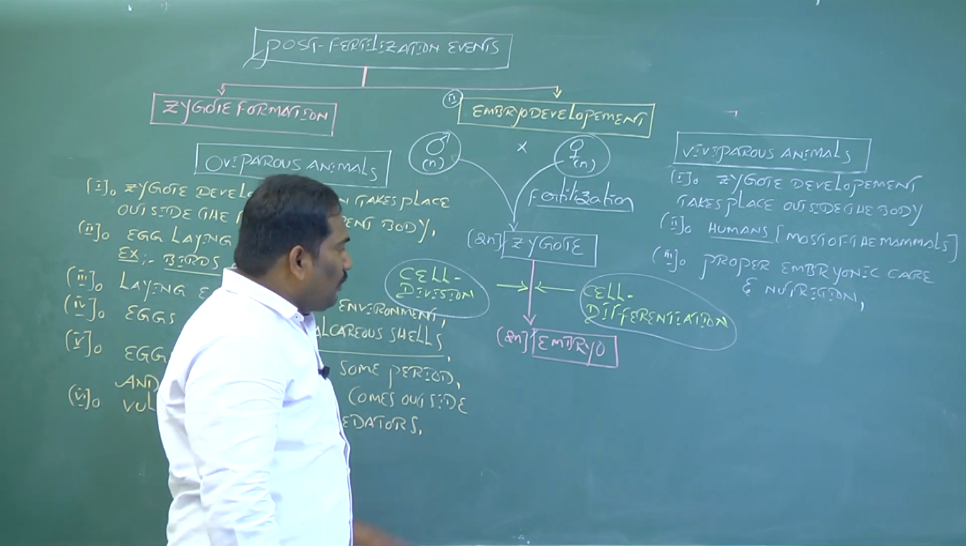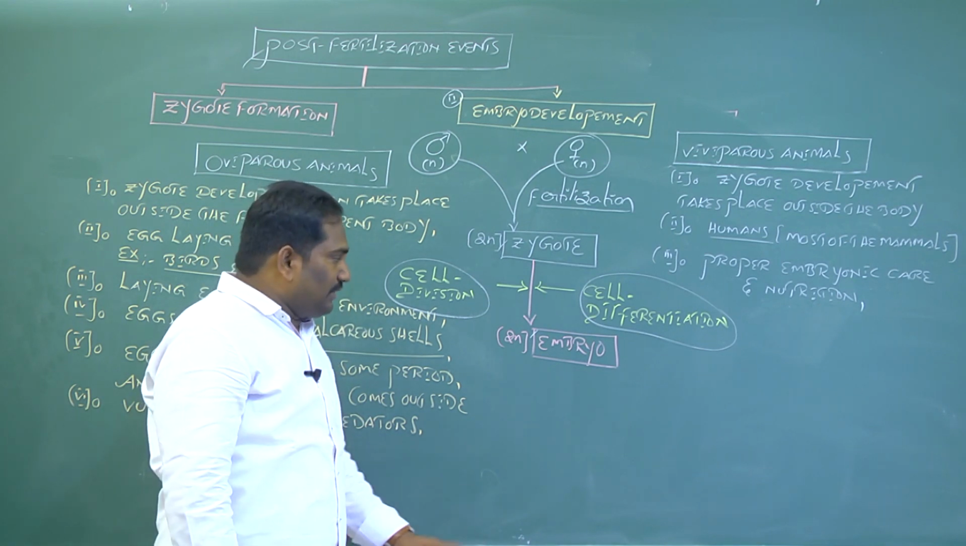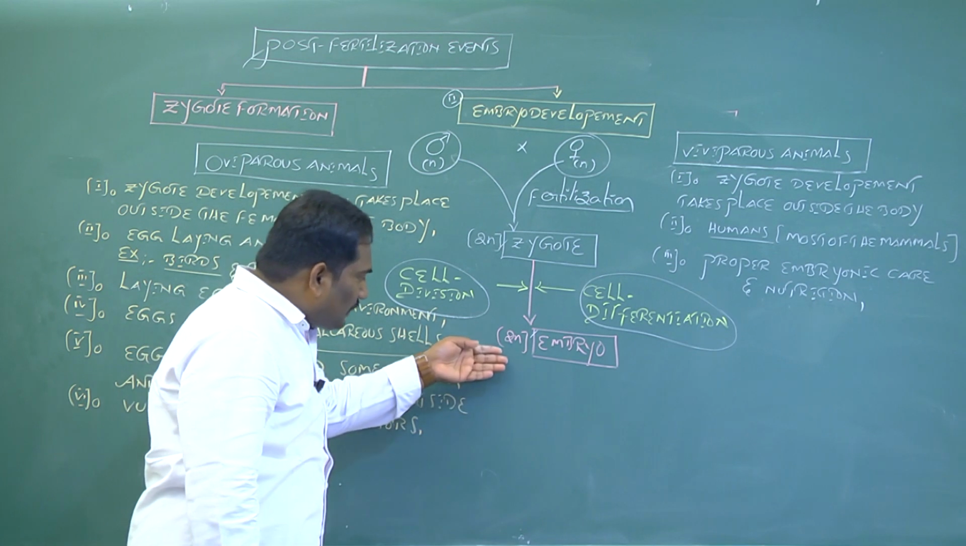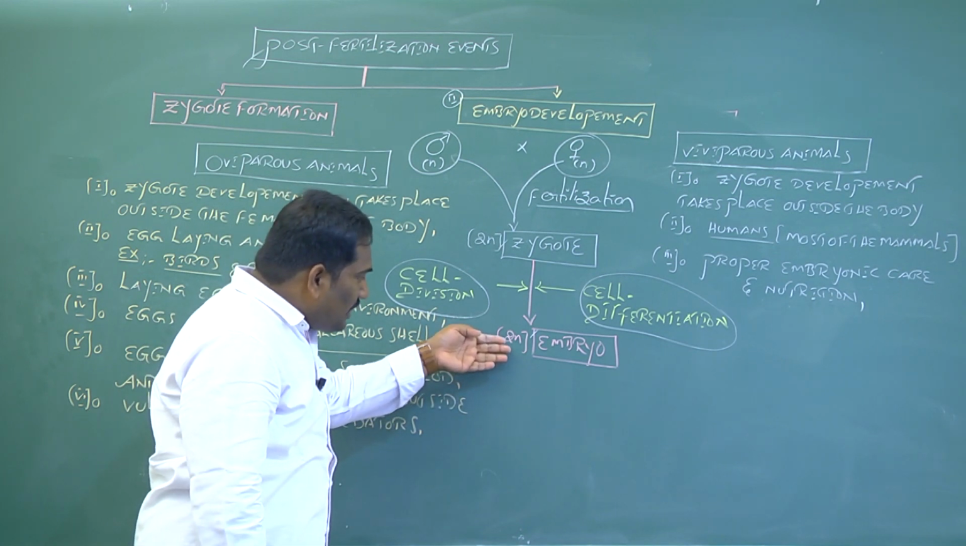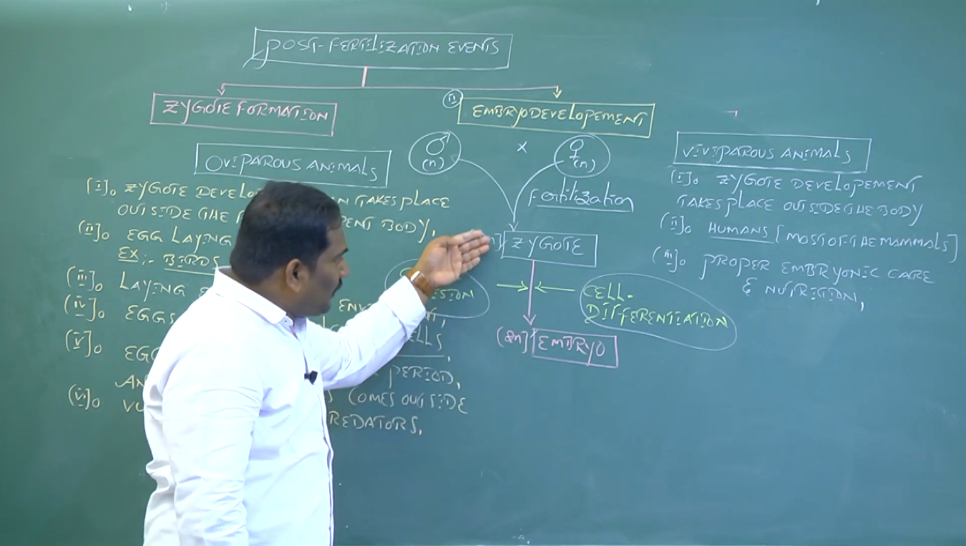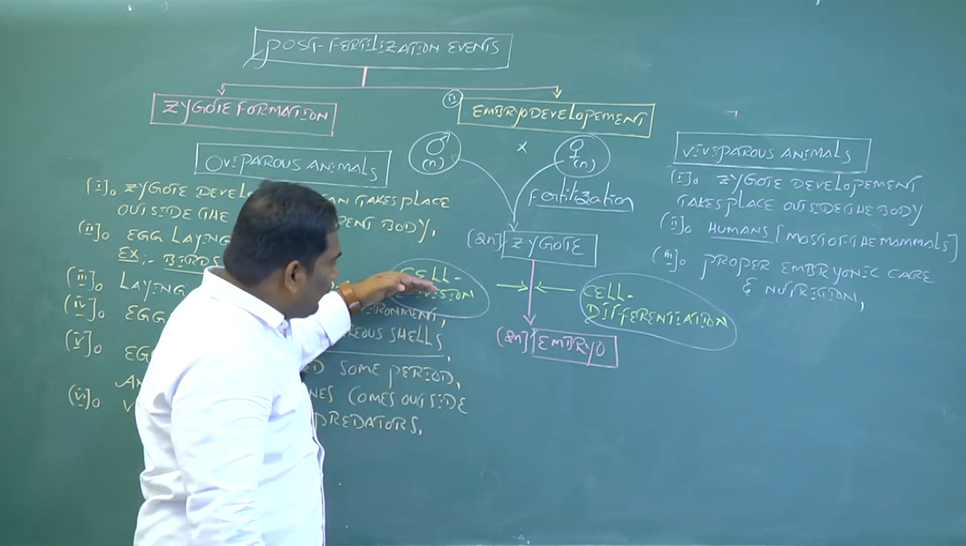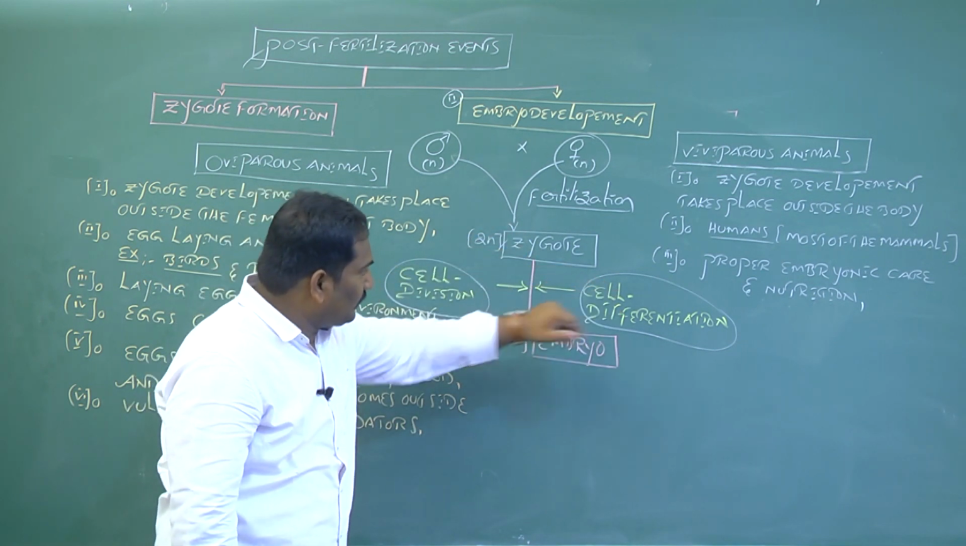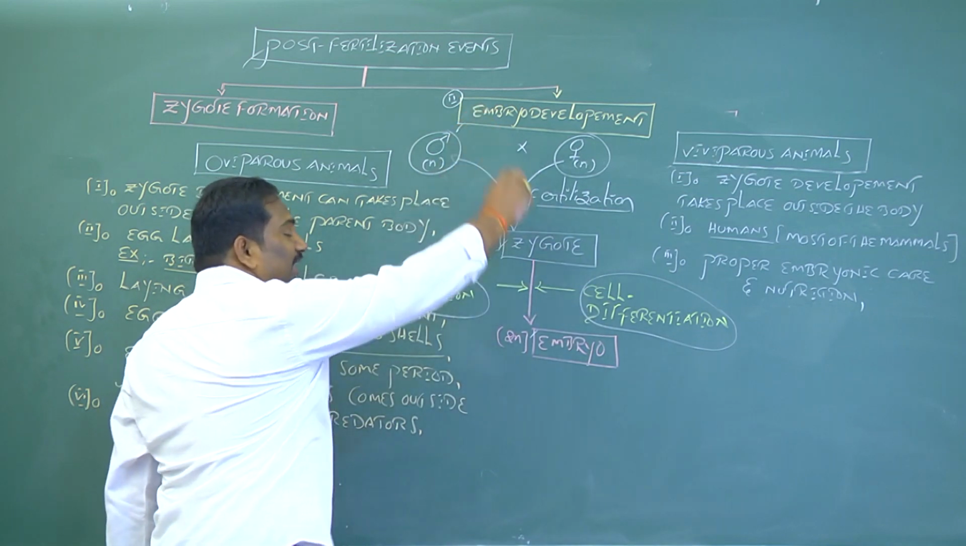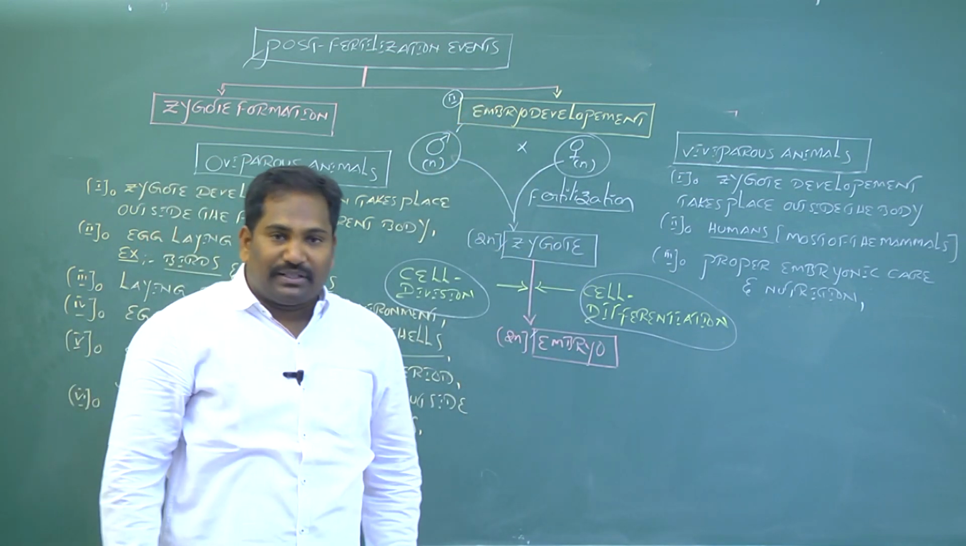Once again, what is embryogenesis? I will discuss now. The process of formation of a diploid embryo from a diploid zygote due to cell division and cell differentiation is called embryogenesis or embryo development.